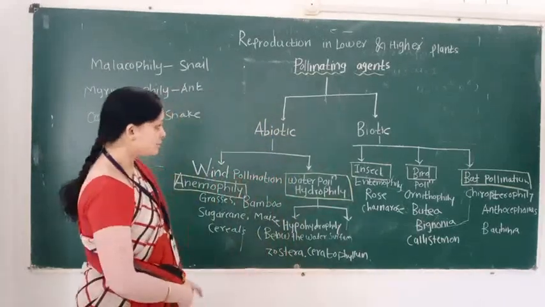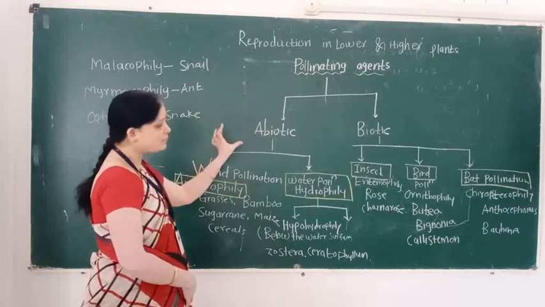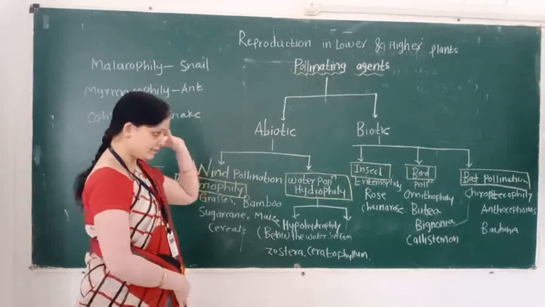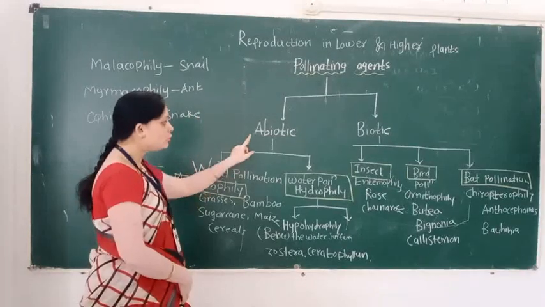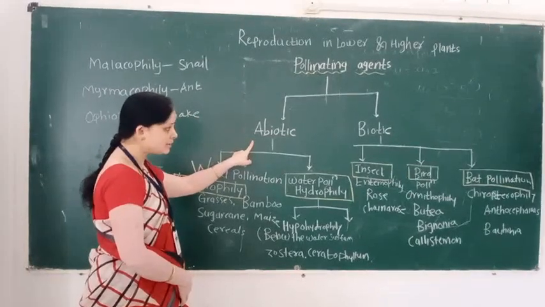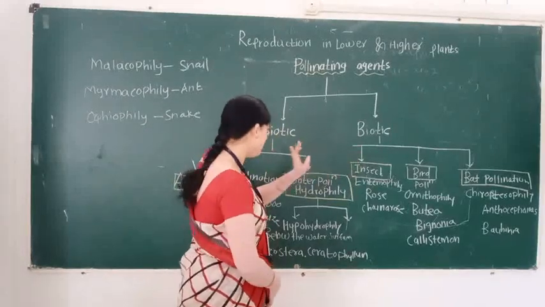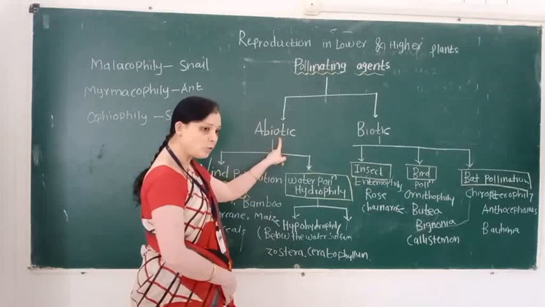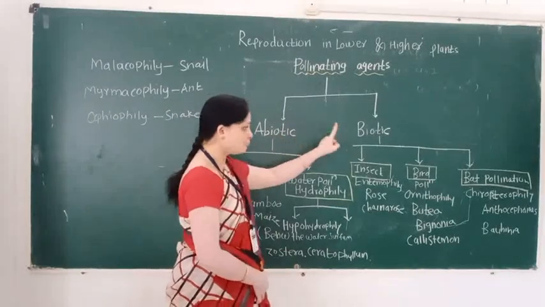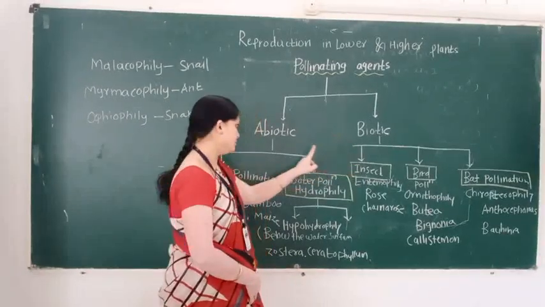So this is the diagrammatic representation of a pollinating agent. Pollinating agent is classified into two types. First is abiotic and second is biotic. Abiotic means non-living pollinating agent and biotic means living pollinating agent.